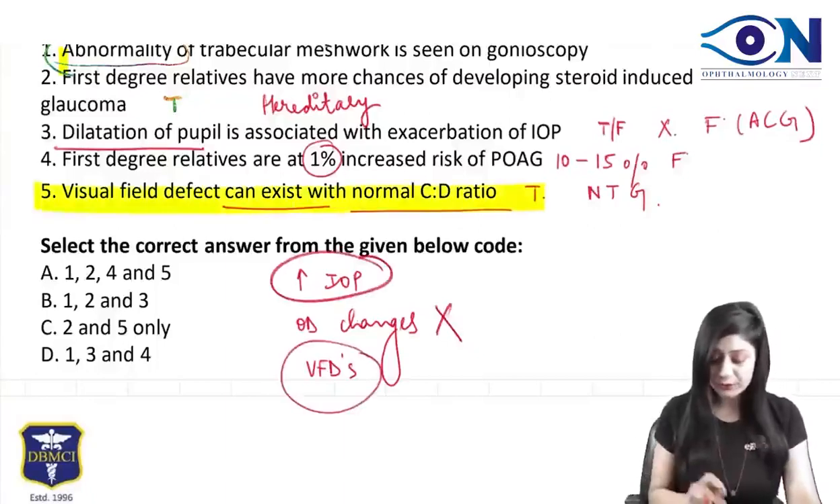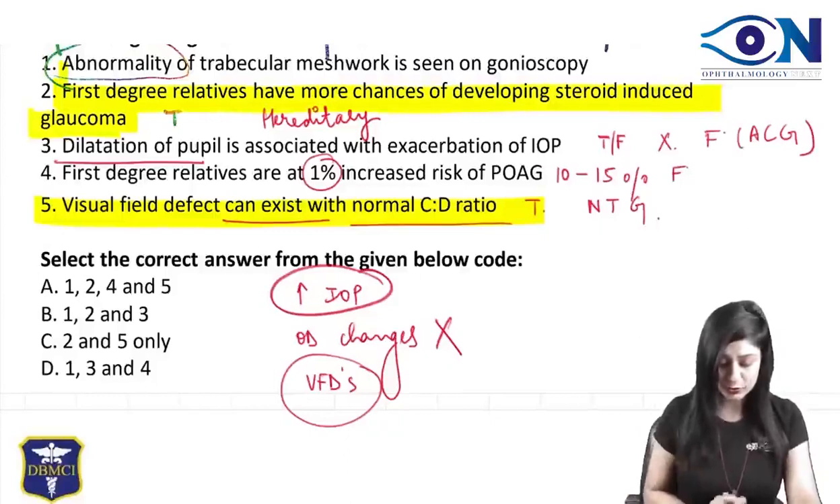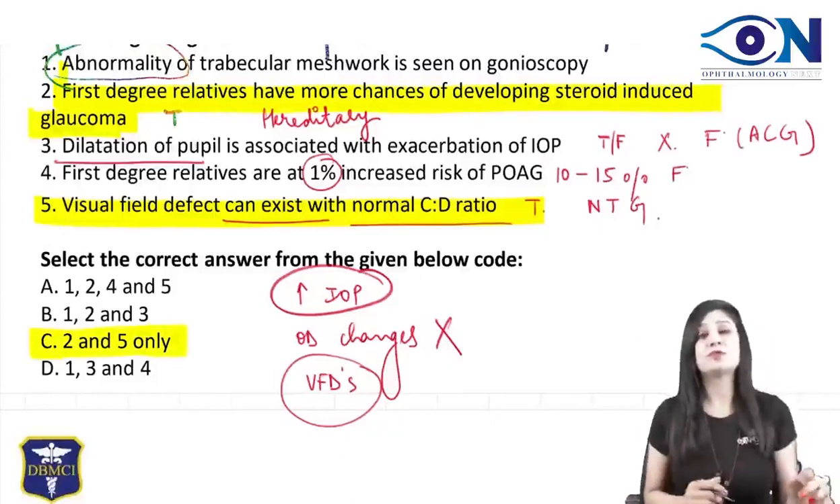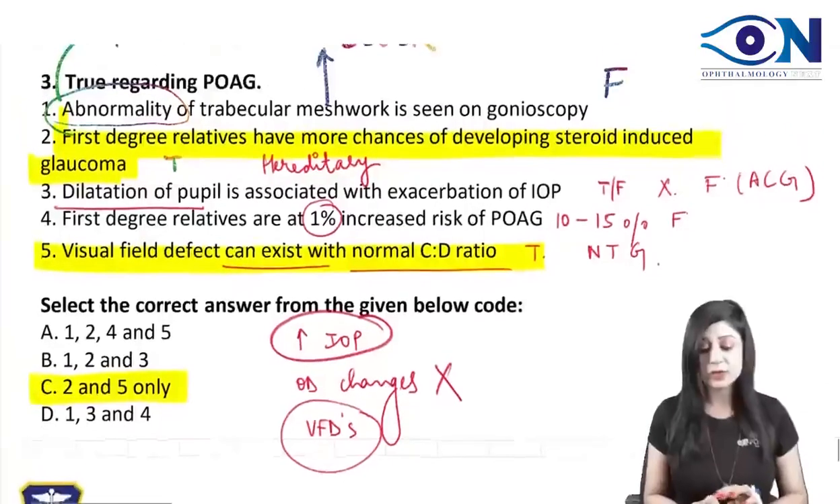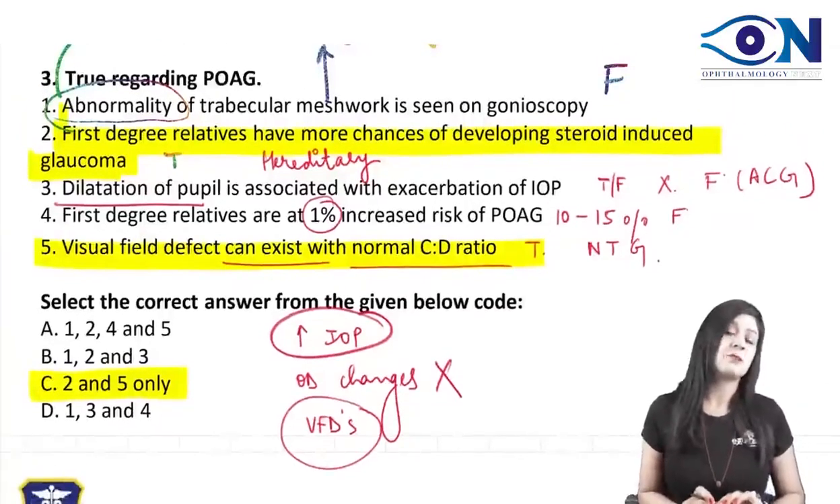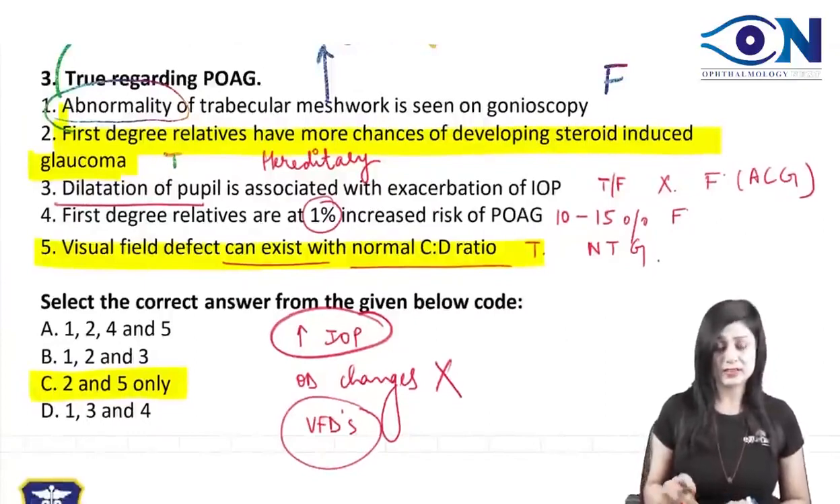Statement is true, and the first degree relatives have more chances of developing the steroid induced glaucoma. That is also true. Therefore the answer will be 2 and 5 only. Okay, don't get confused by the abnormality of trabecular meshwork. That is not the abnormality. Abnormality means you are having some congenital malformations that is seen in the angle closure glaucoma. All right.